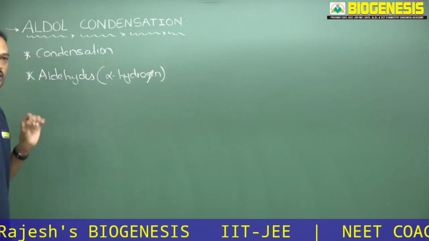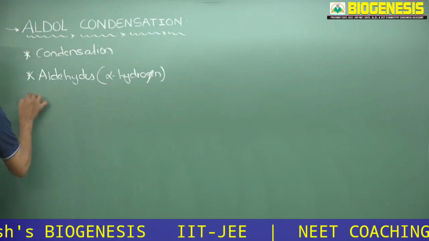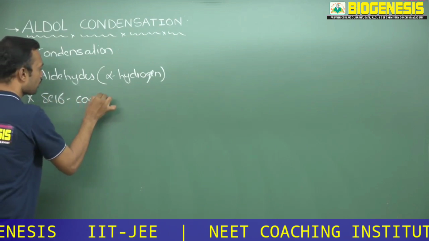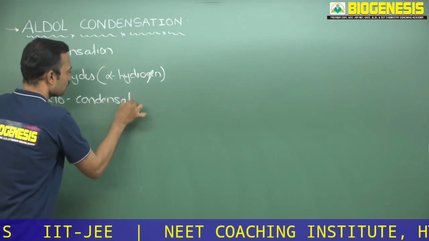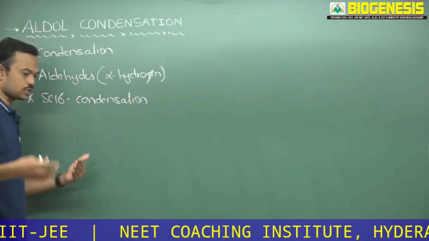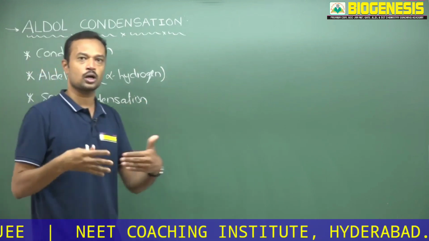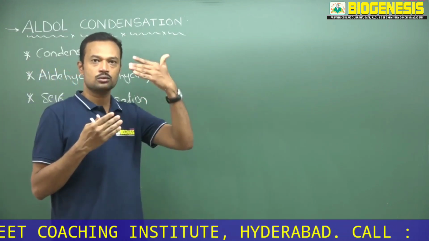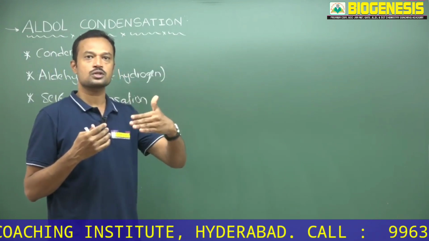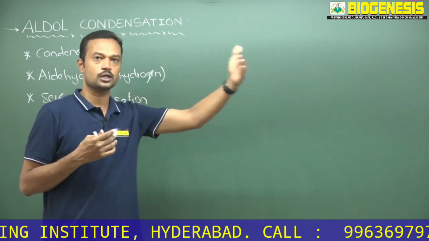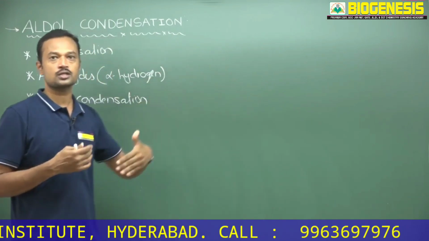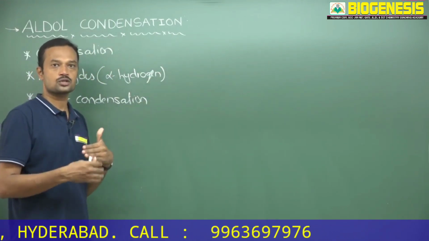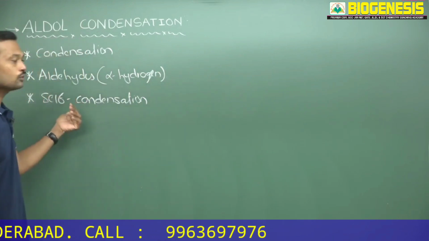So aldehydes require at least one alpha hydrogen, which undergoes not only condensation but self condensation. What is the meaning of self condensation? Self condensation means the molecule undergoes attachment with its own molecule. Condensation means one molecule undergoes attachment with another molecule. Self condensation means the same molecule repeatedly undergoes condensation with its own molecule.